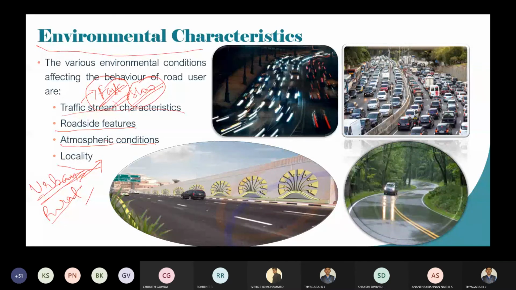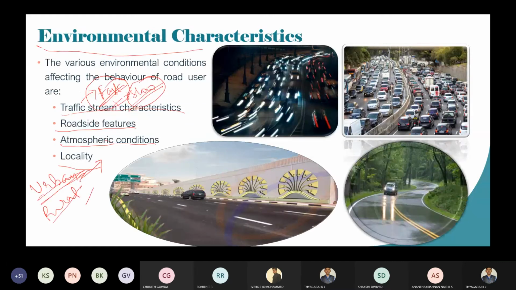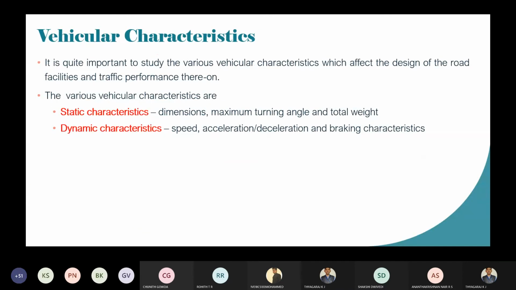Okay. Now we will move to vehicular characteristics. This is all about the road user characteristics, what we have discussed till now. It is quite important to study the various vehicular characteristics which affect the design of the road and traffic performance.